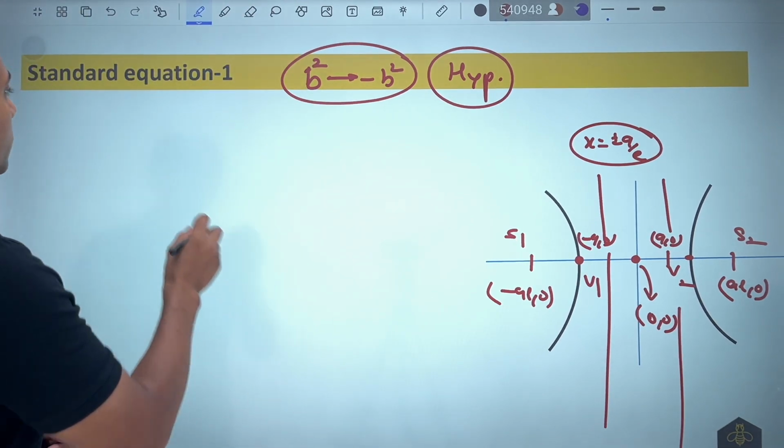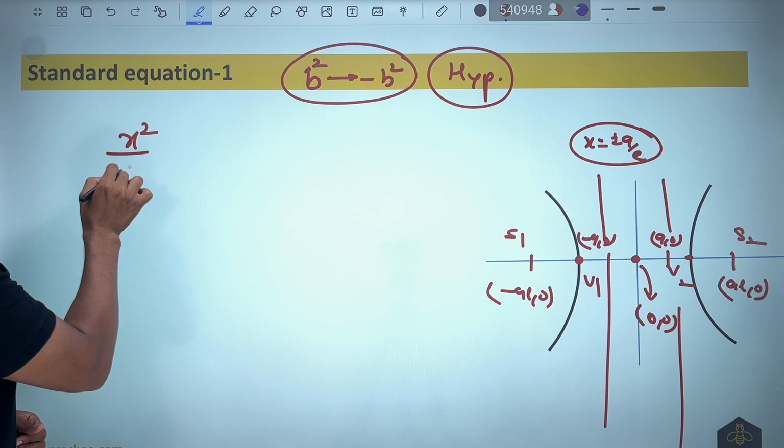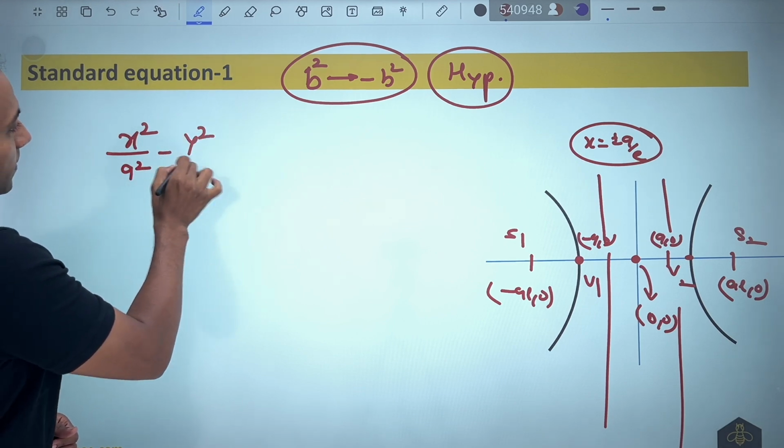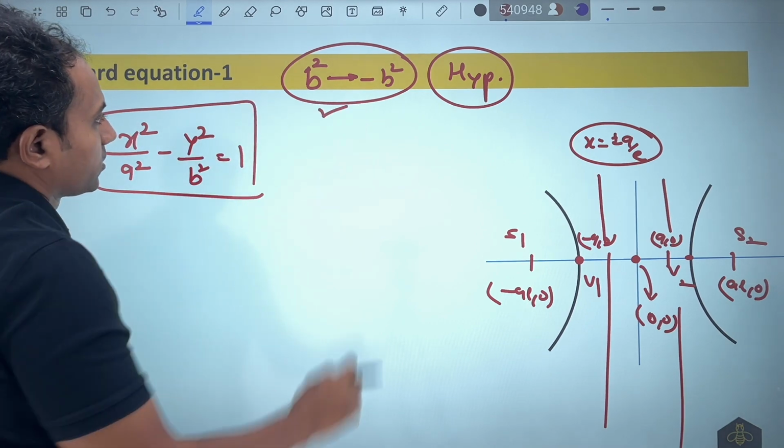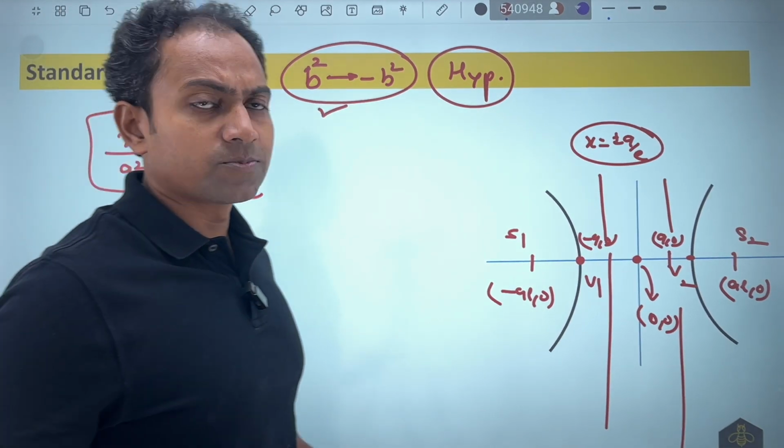So if I write the equation of this hyperbola that is with us, it will become x square by a square minus y square by b square equal to 1. You can check this idea. So in the equation of ellipse, we have replaced b square by minus b square, and we have got the equation of hyperbola.